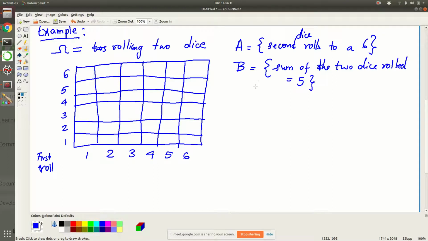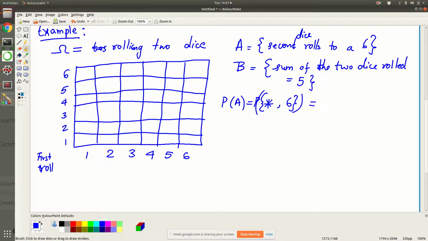Let's first answer what is P of A and what is P of B. P of A is all those outcomes where the first roll can be anything, and the second roll has to be 6. Since we are assuming that this is a fair dice, every outcome is equally likely.